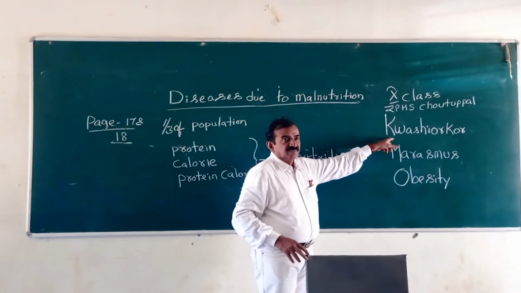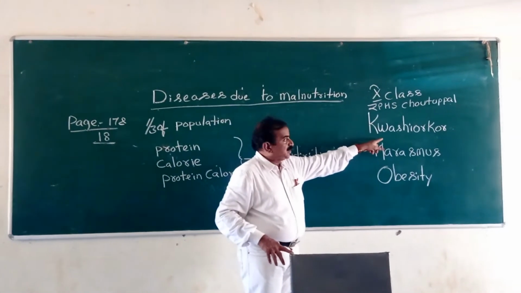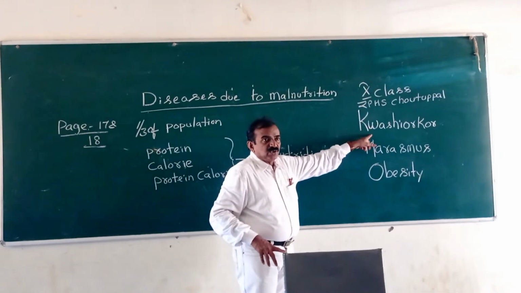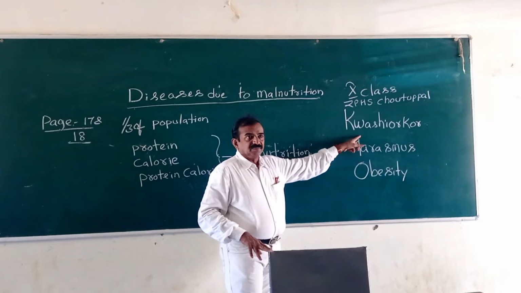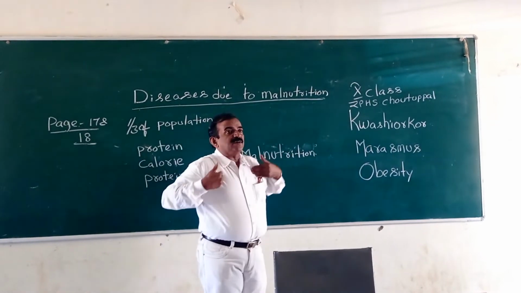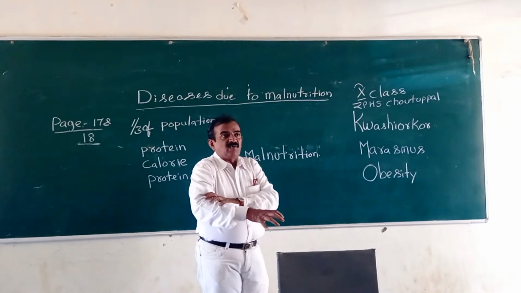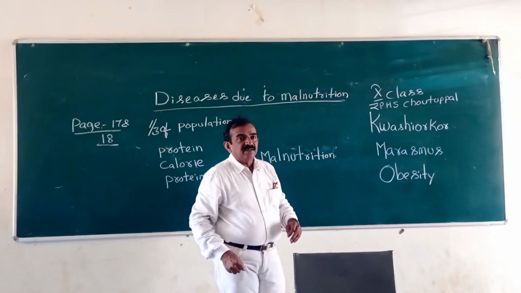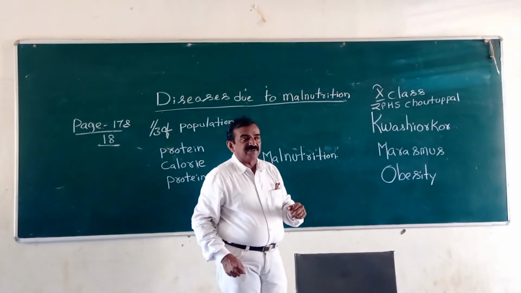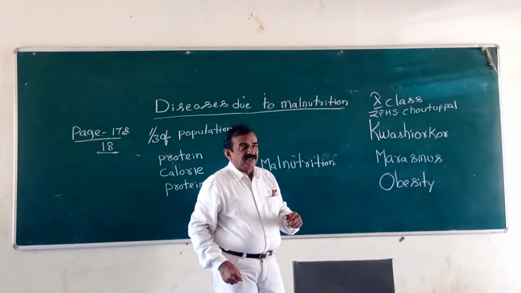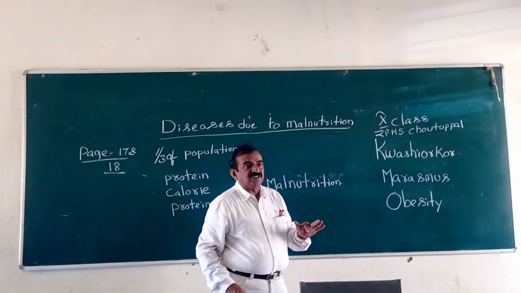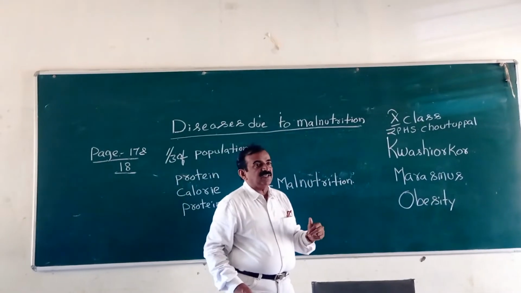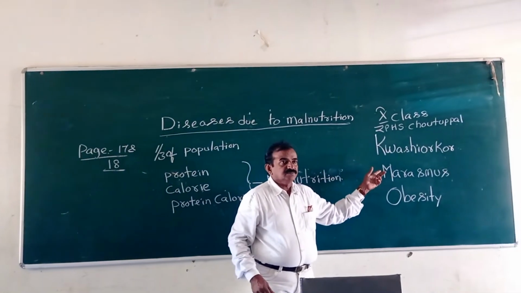Page number 18. There you see kwashiorkor. Kwashiorkor is a disease due to deficiency of proteins in their diet, and body parts become swollen due to accumulation of water. Two children's diagrams are given on page number 17 and 18. On page 17 you see the kwashiorkor diagram.